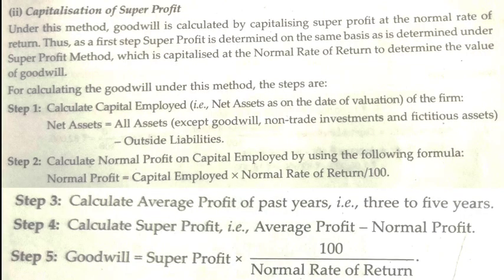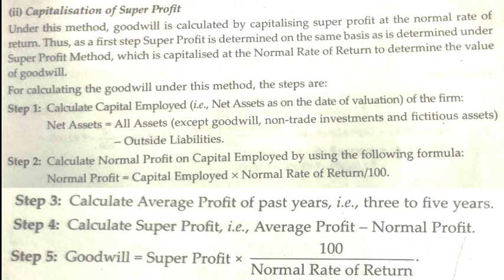Now what is capitalization of super profit? Till now we had talked about capitalization of average profit. Now we'll talk about capitalization of super profit. Under this method, goodwill is calculated by capitalizing super profit at the normal rate of return. As the first step, super profit is determined on the same basis as under the super profit method. So first of all, you have to calculate super profit as you were calculating in previous questions, which is capitalized at the normal rate of return to determine the value of goodwill.